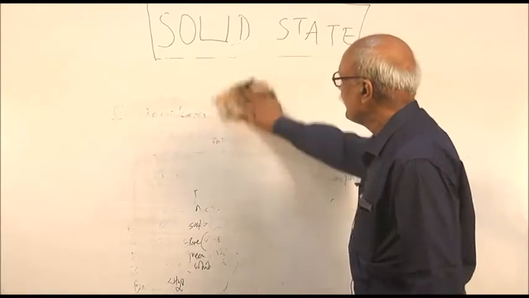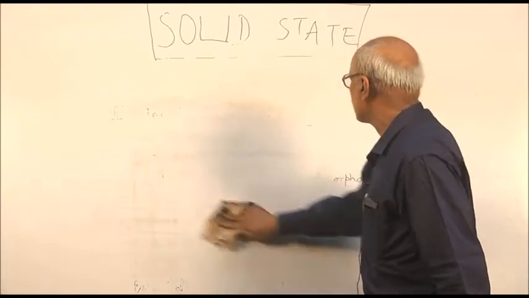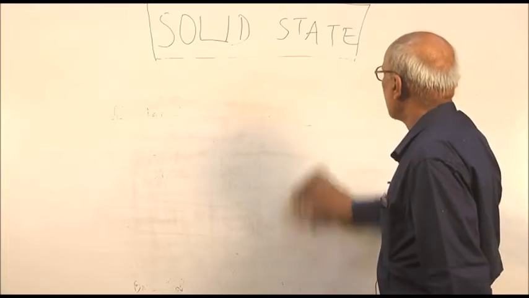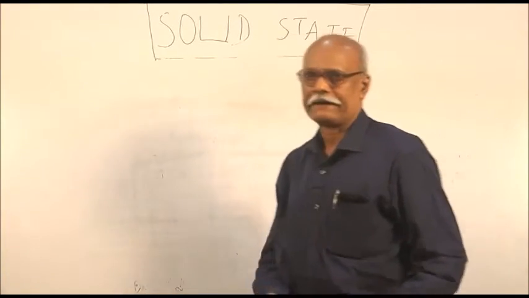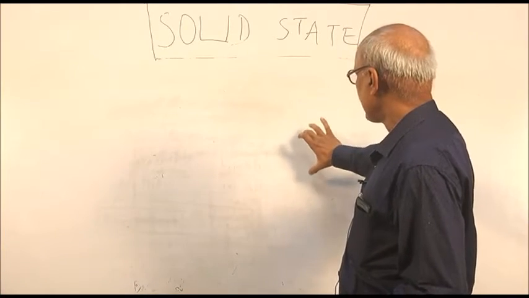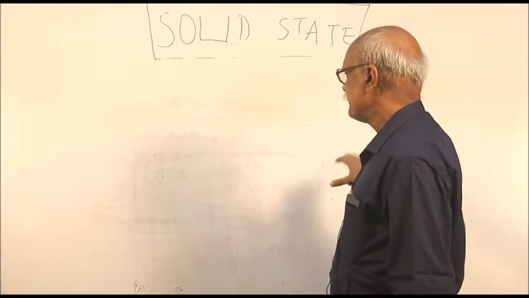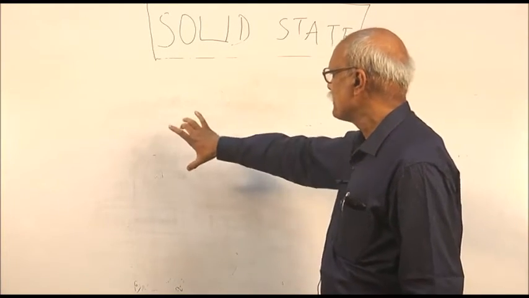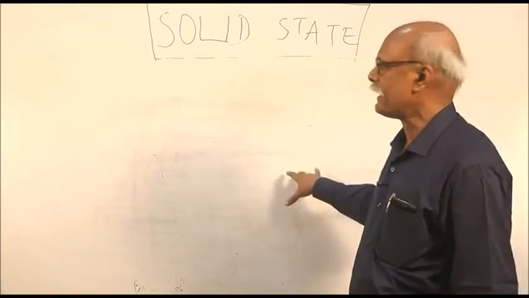Another question is what are the characteristics of crystalline solid? Another is what are the characteristics of amorphous solid? These are two-mark questions. Another 3-mark question may be asked, what is the distinction between amorphous solid and crystalline solid?